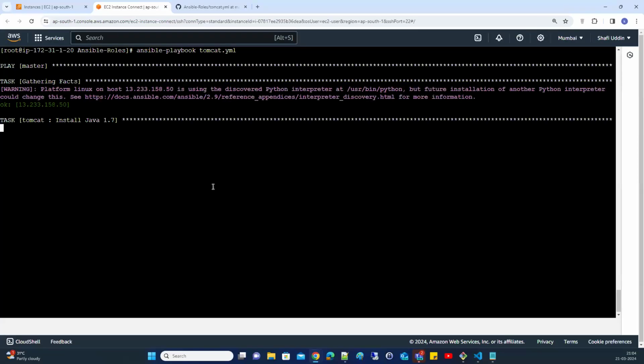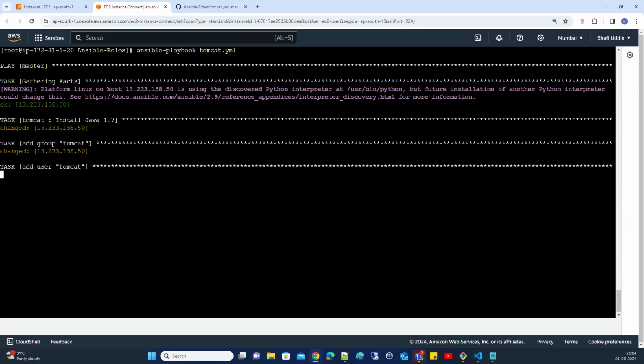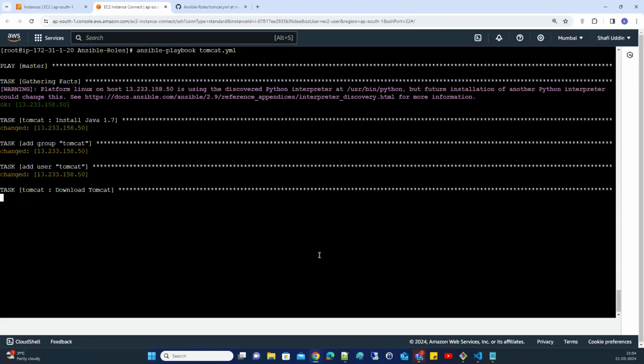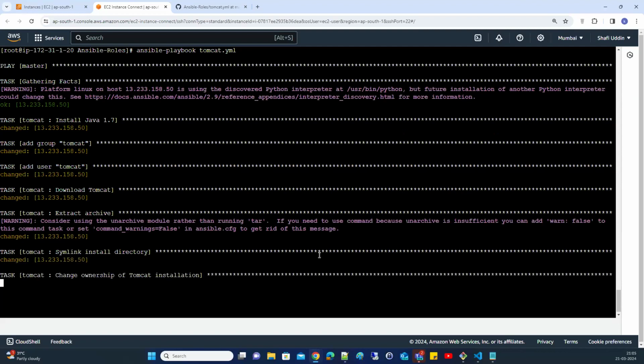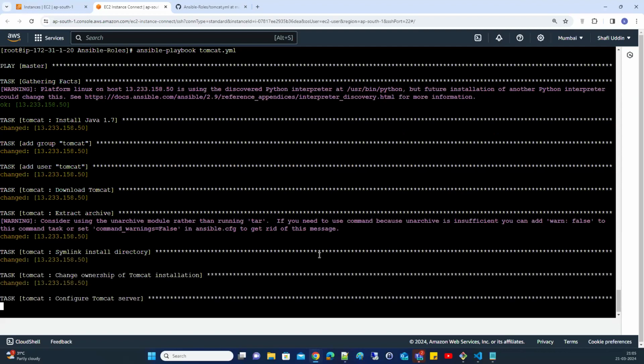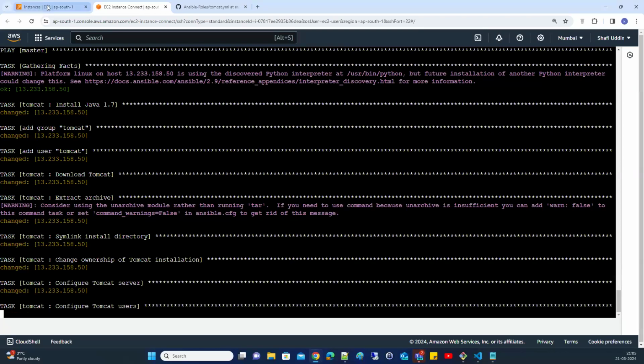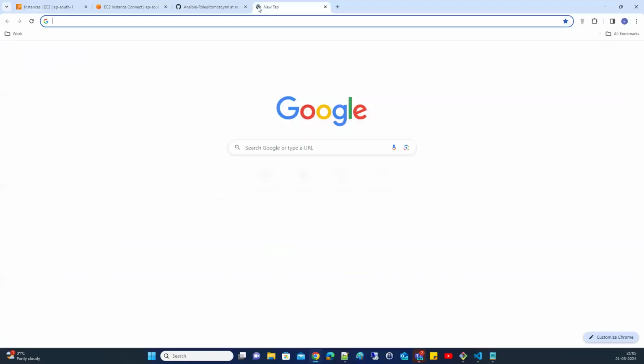It's trying to install Java 1.7. You can check with the IP address on port 8090.